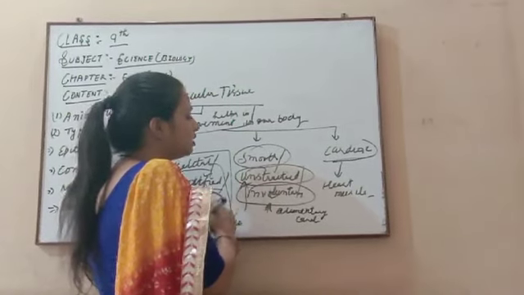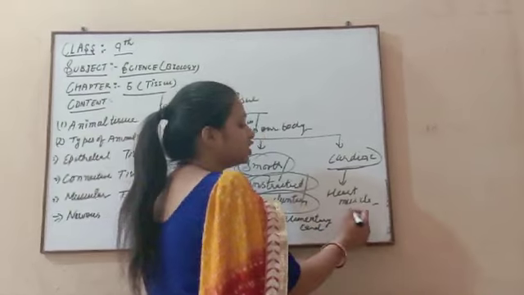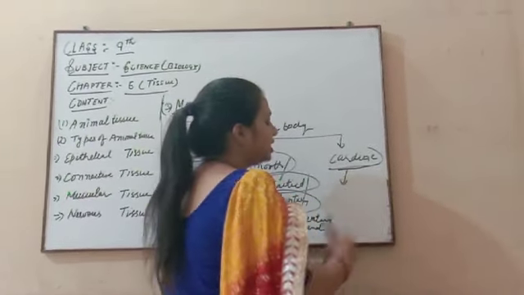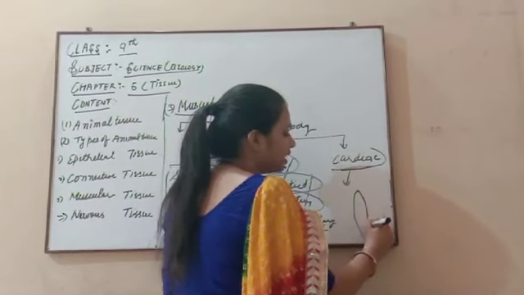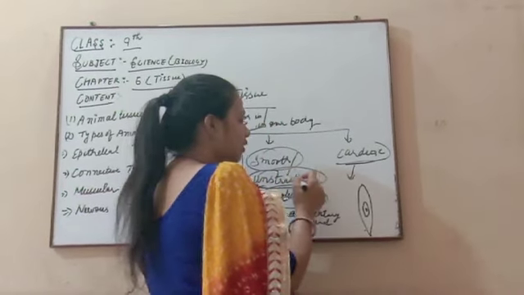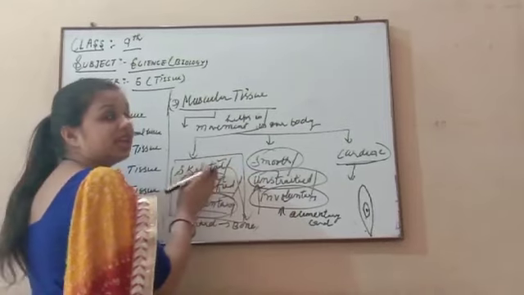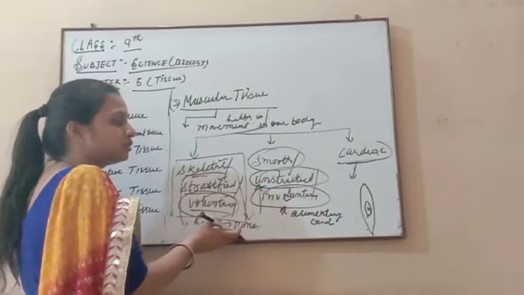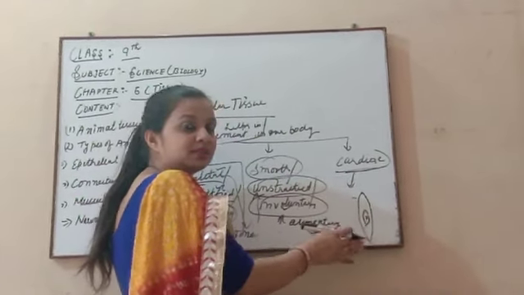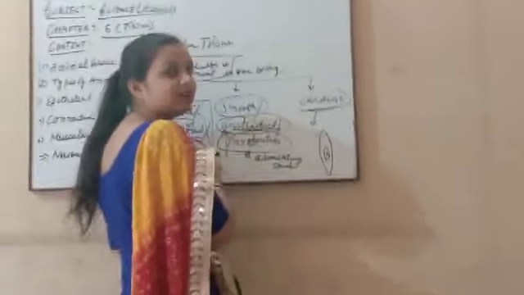And what is the meaning of unstriated? Unstriated means there is no striation present; the cells are always spindle shaped. Here only one nucleus is present in each cell. In the case of the other muscle, more than one nucleus is present in the muscular tissue. With a spindle shape and no light and dark bands present, this is known as unstriated muscular tissue.